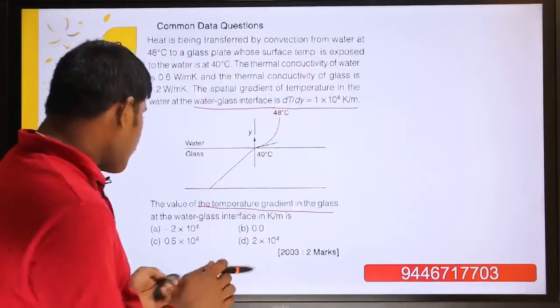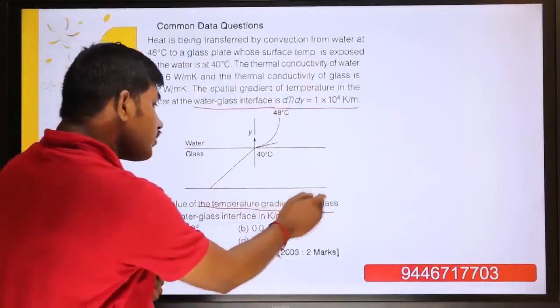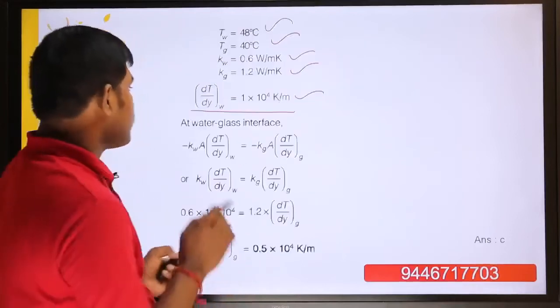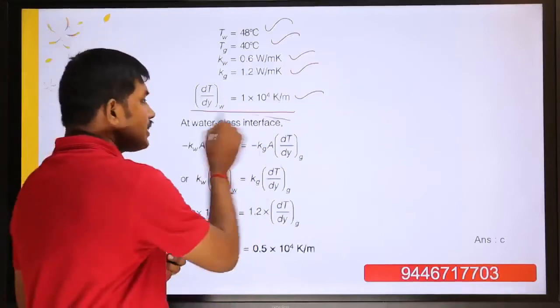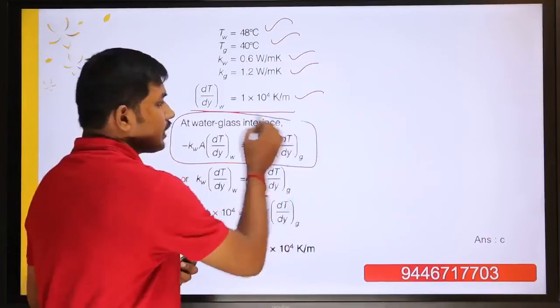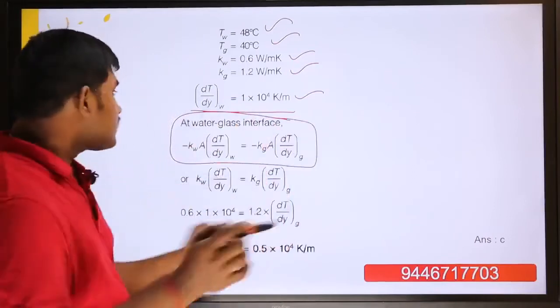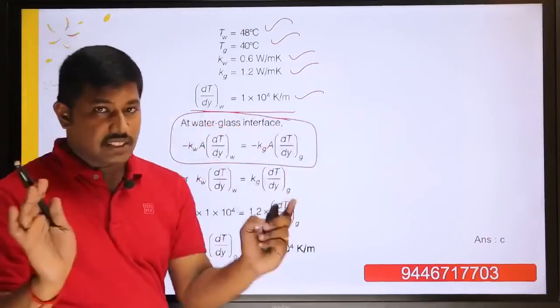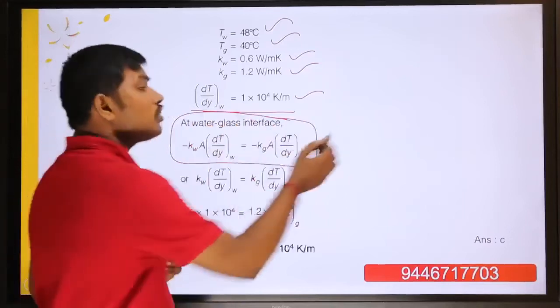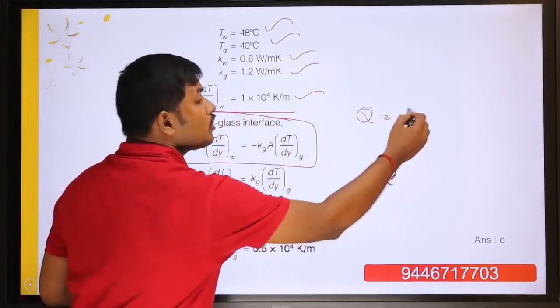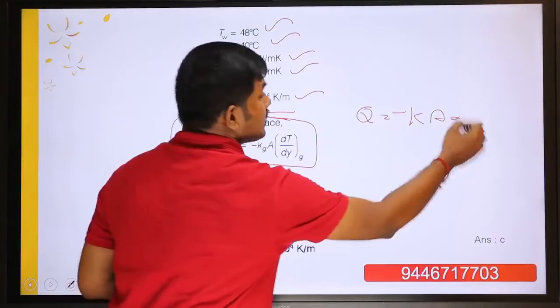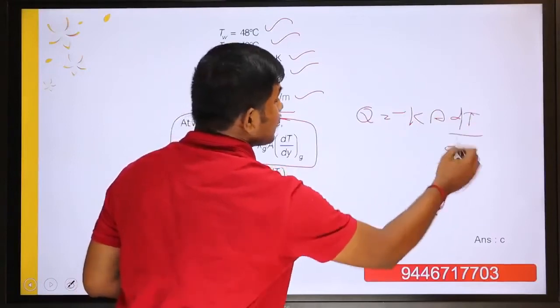So what you have to find out is the value of the temperature gradient of the glass. Water is given. This is the thing you have to remember for this type of question. At the water-glass interface, we know the formula for conduction: Q is equal to minus K into dT by dx. That is the formula of Fourier law of heat conduction.